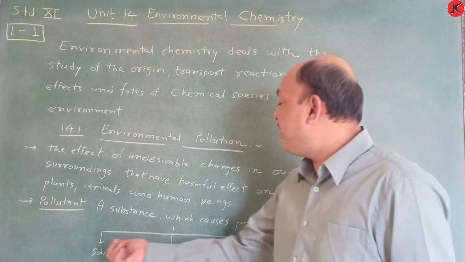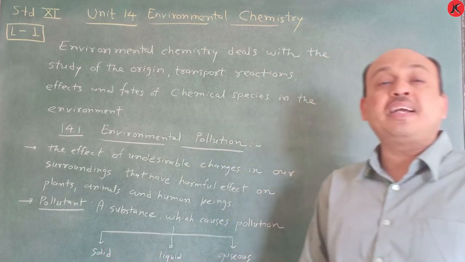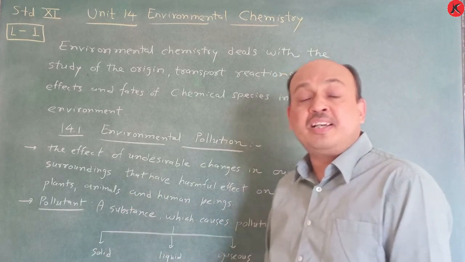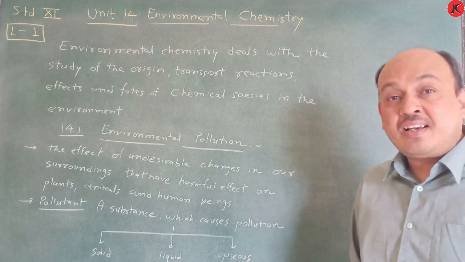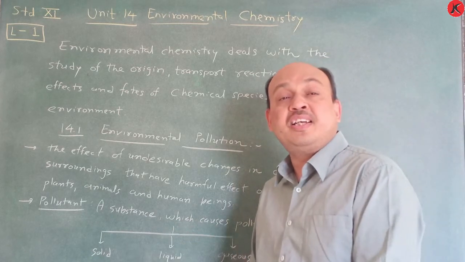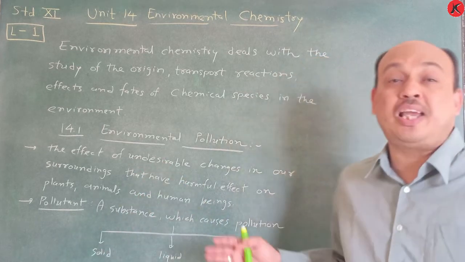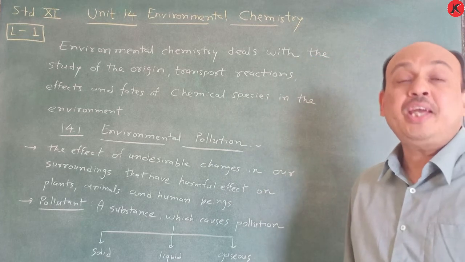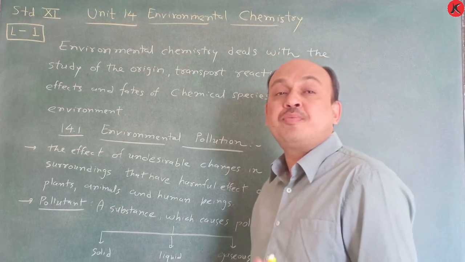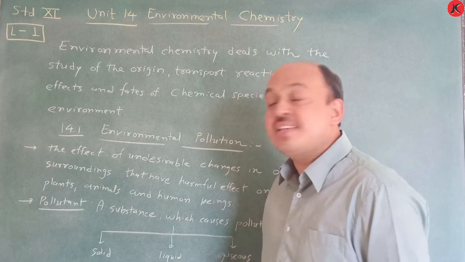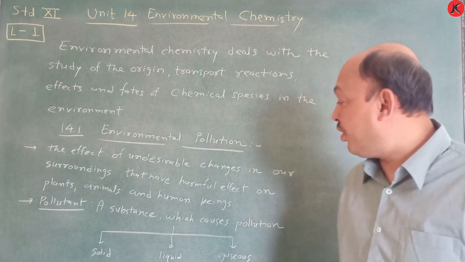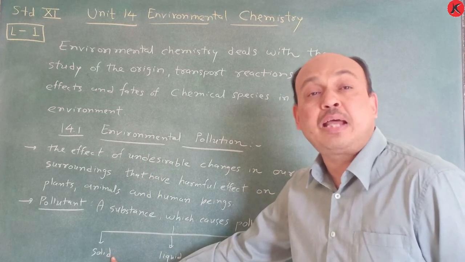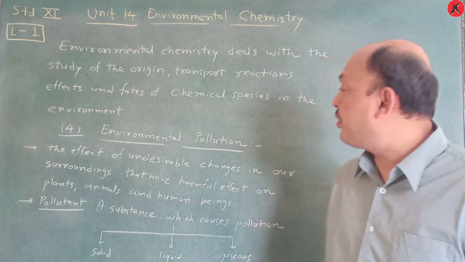Okay, and then there are solid particles. Suppose DDT is there, suppose plastic materials are there, polythene bags are there. This type of plastic materials and heavy metals get buried in the soil, and that's why we can say that the soil does not become fertile. Whatever nutrients are obtained from the soil are not obtained, and that's why soil pollution is also observed in the environment, in particular with solid types of particles. So this we have to learn here.